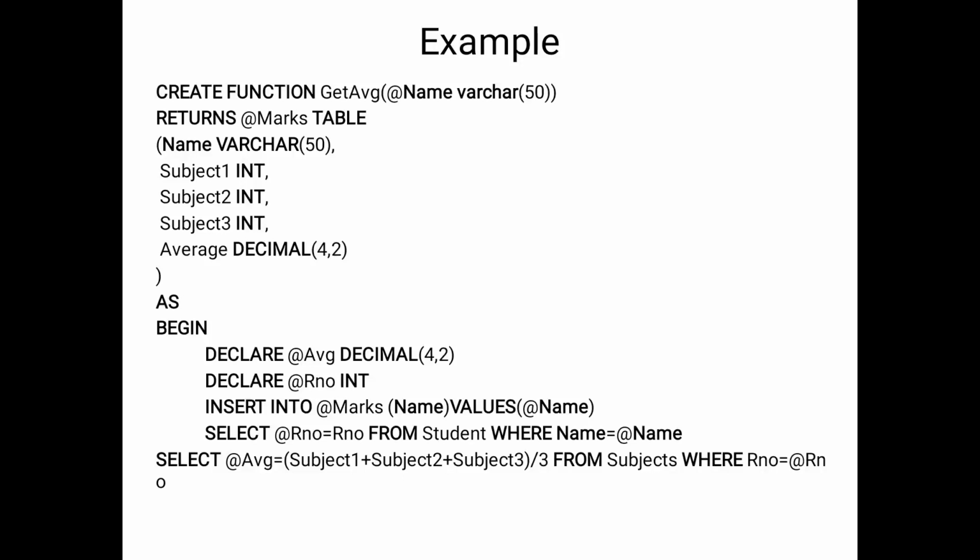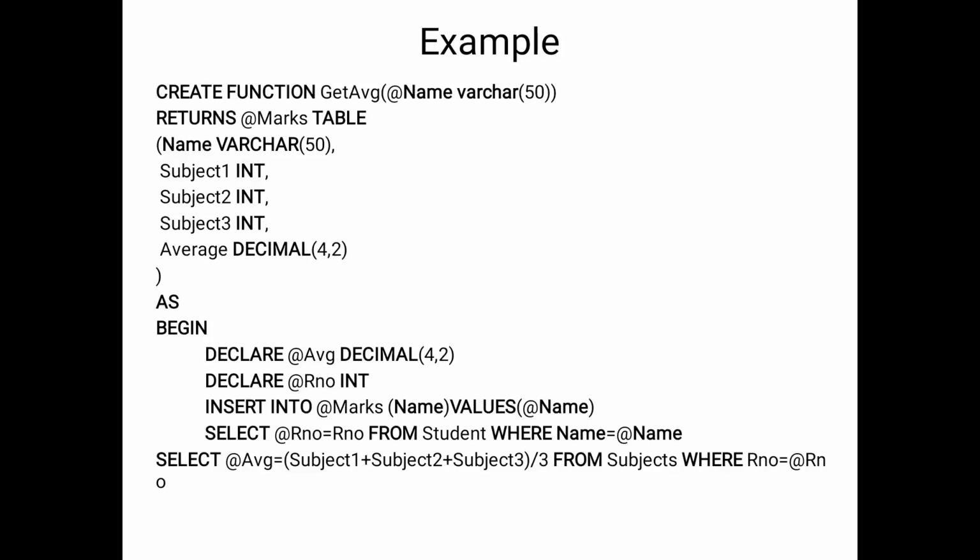So the function begins with as begin and declare. There is no average column in the previous table, so we are declaring the average column, declare average as a decimal 4,2. So decimal has 2 digits after the point, and declare roll number as an integer and insert into marks. So we are inserting the marks into the new table.